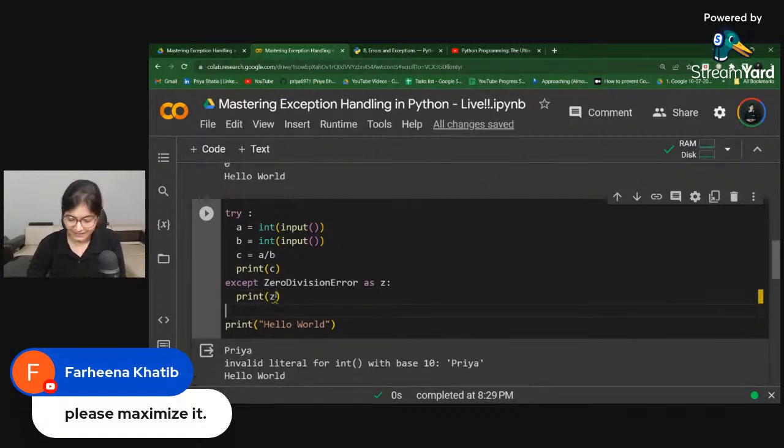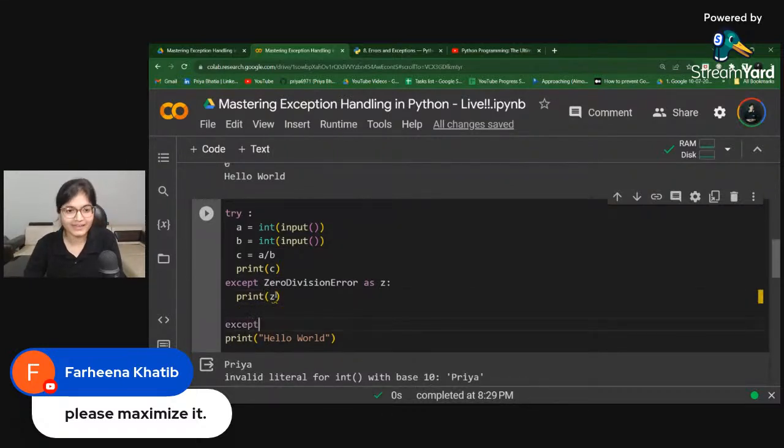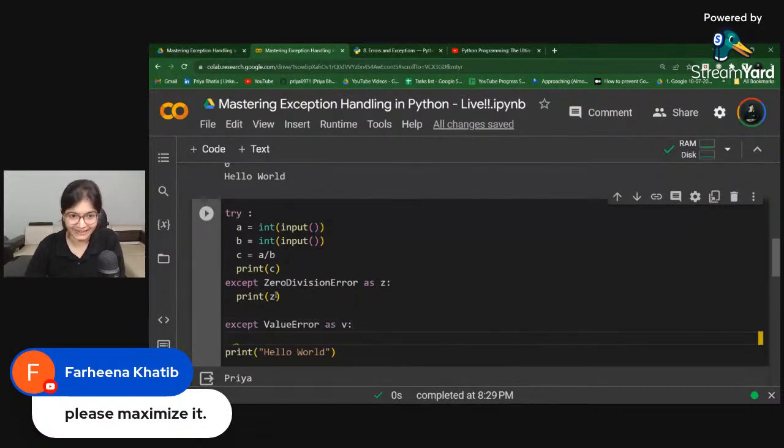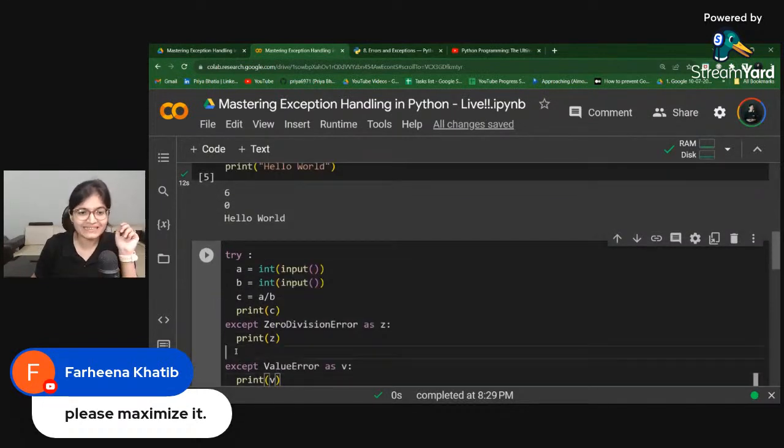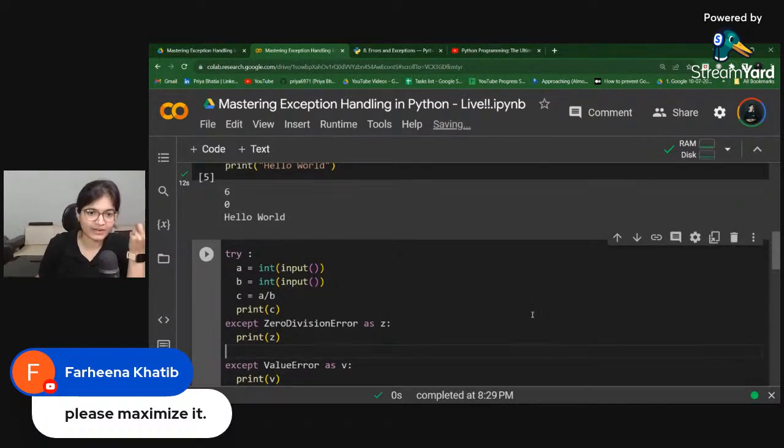Let's say a scenario can come where you don't have a zero division error, but maybe a value error. Again, you can be specific in that scenario. You can take an alias of that and print V. Similarly, if you feel there is another kind of exception which can occur in that code block, you can take that particular value and accordingly print that.